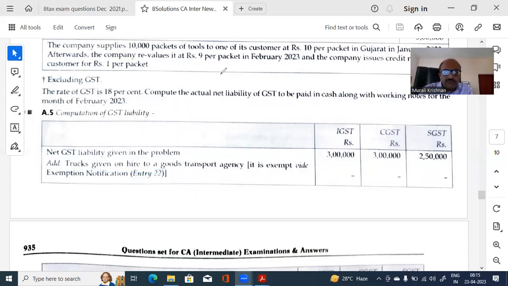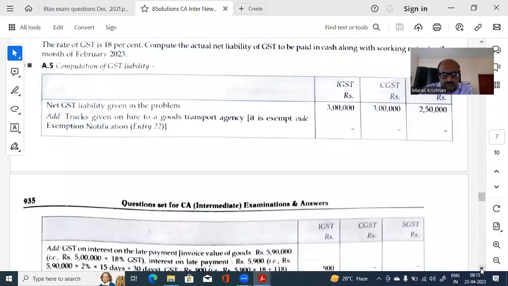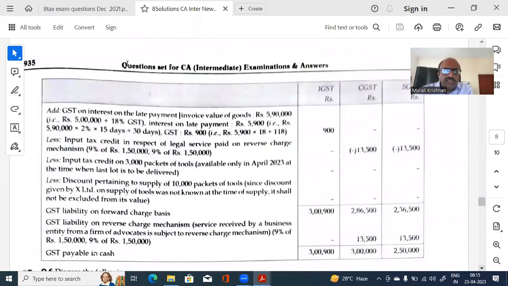Next is GST on interest on late payment. The invoice value is 5,90,000, which we calculated at 18%. Interest on late payment is 5,900. How are they calculating for 15 days? Oh, this is 2% per month.